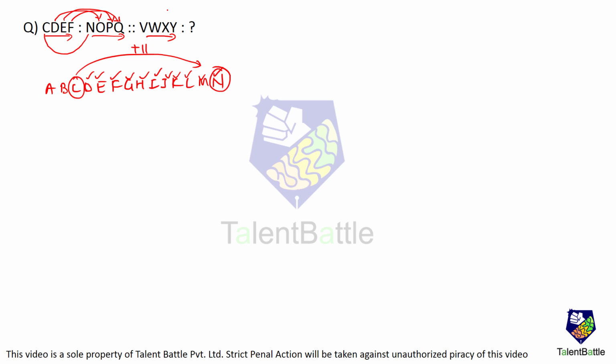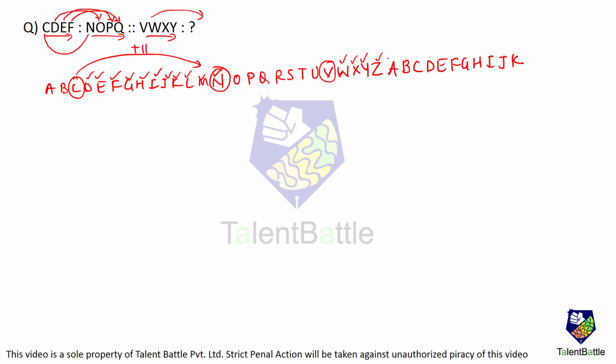Same way, we have to go for the 11th letter after V. So N, O, P, Q, R, S, T, U, V, W, X, Y, Z. After Z comes A, because it is cyclic. A, B, C, D, E, F, G, H, I, J, K. So let us see. After V, we have to go for the 11th letter. 1, 2, 3, 4, 5, 6, 7, 8, 9, 10, 11. G. So the code word is going to be G, H, I, J. Okay, so here the answer is G, H, I, J.